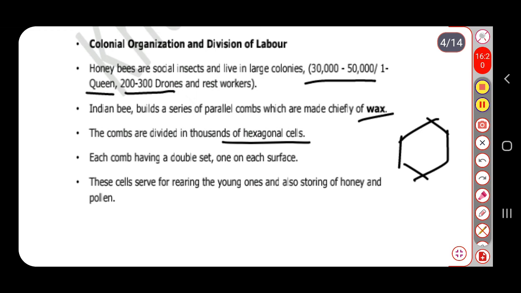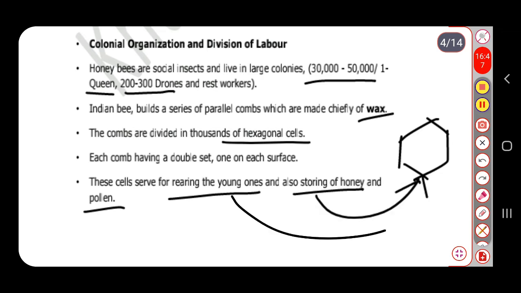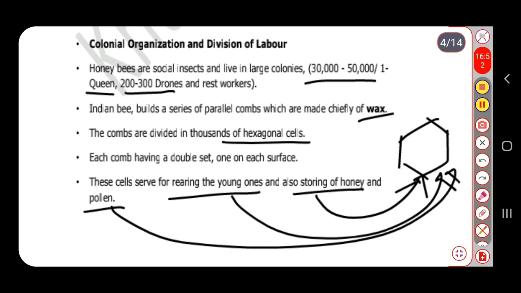Then each comb has a double set of cells, one on each side. Obviously you are aware of this, that each comb has a double set of cells, and these cells serve for rearing the young ones and also for storing honey and pollen. So you will observe here that these hexagonal cells store the young ones, honey and pollen grains. Then coming to the next one.